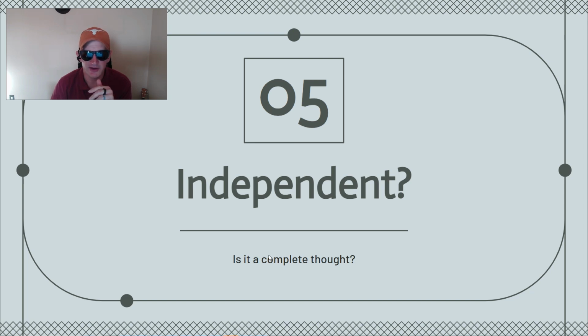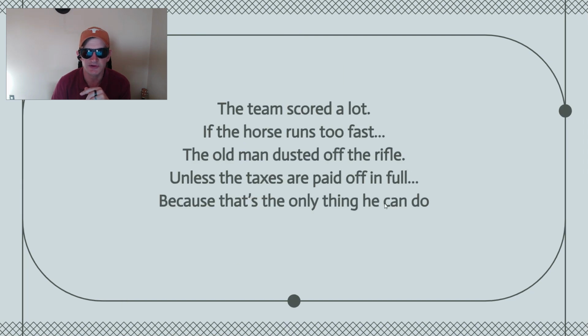And there's a little caveat here, because a complete thought does not mean you have all the information. You can have a complete thought without all the information. We'll get into that in a moment. Check these out. These are all clauses. And remember, the difference between a clause and a phrase is a clause must have a subject and a verb. A phrase can't have a subject and a verb. It can be a subject, it can be a verb, it could be neither, but it definitely cannot be both.